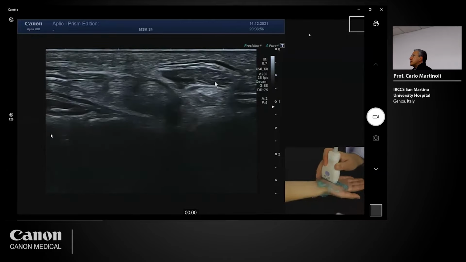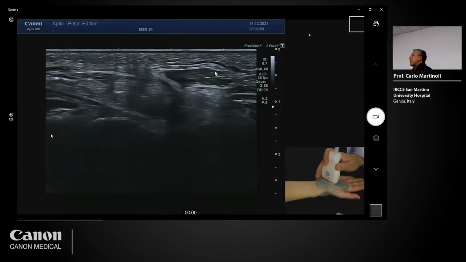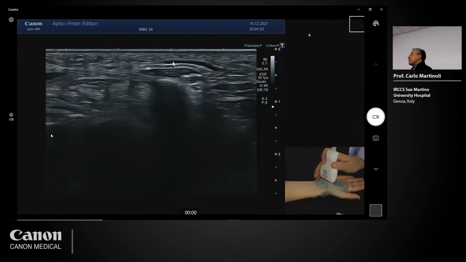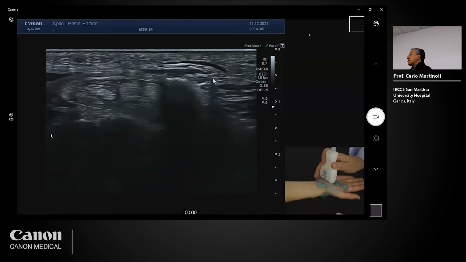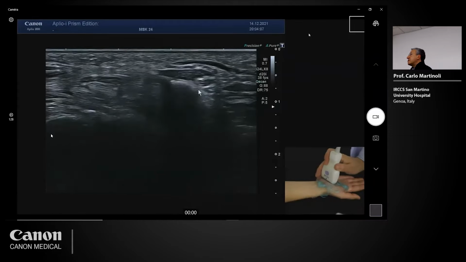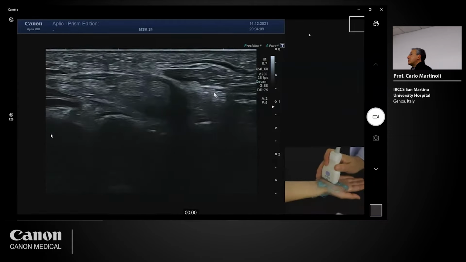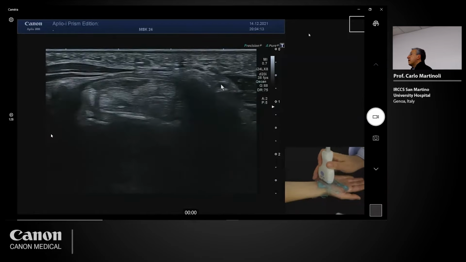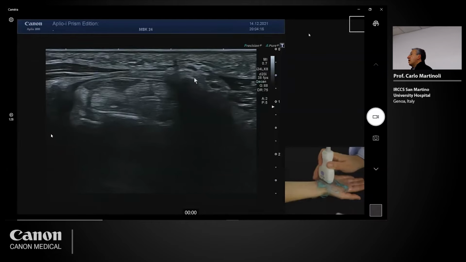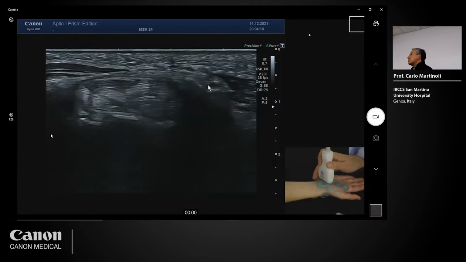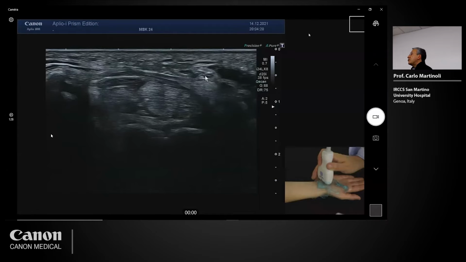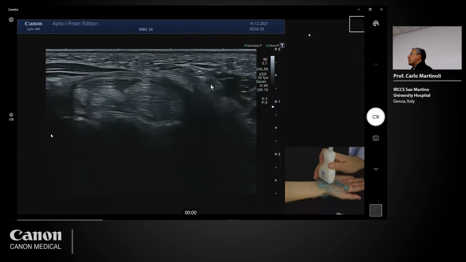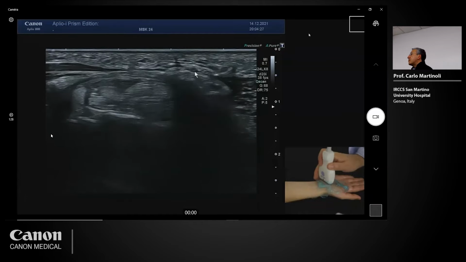So these are the sensory branches. They remain very superficial, and this is the palmaris brevis muscle located in the subcutaneous tissue. And this is the motor branch. So the motor branch of the nerve here passes underneath the origin of the hypothenar muscle. So here is the motor branch rejoining the main trunk. Then I go more distally. I see the motor branch separating from the sensory branches.